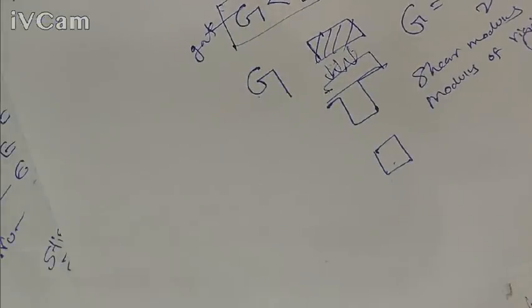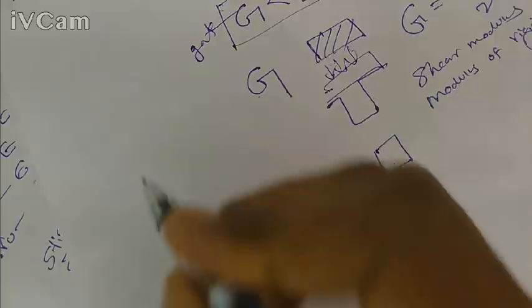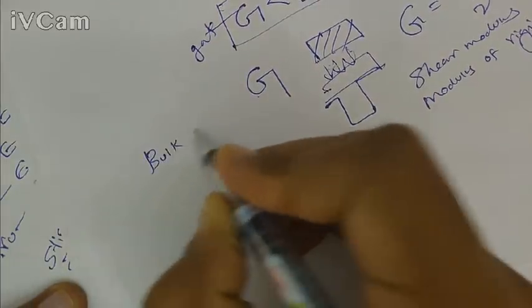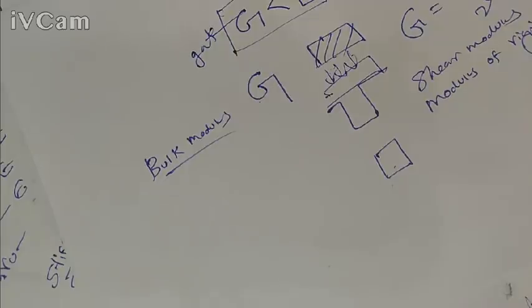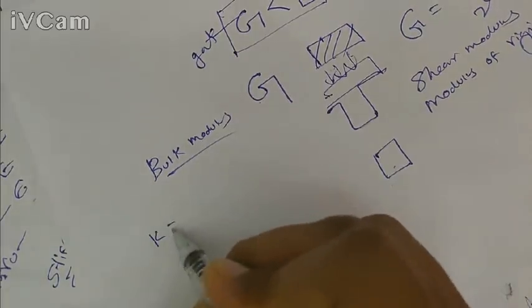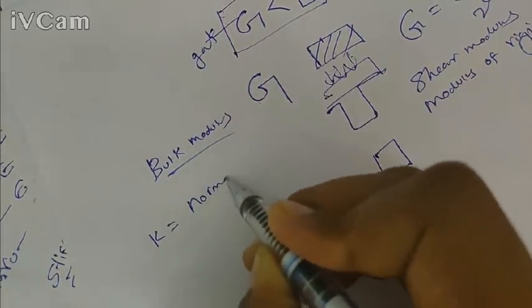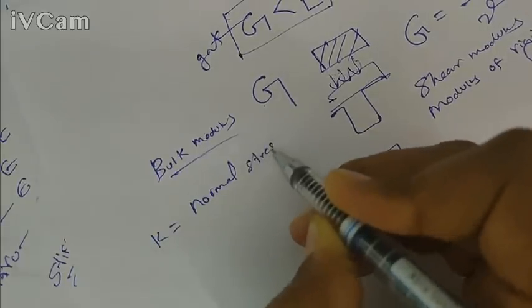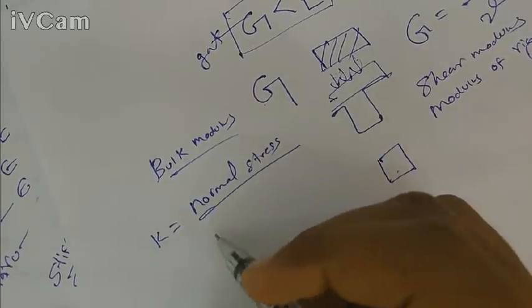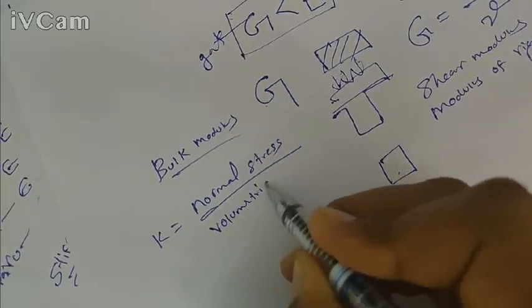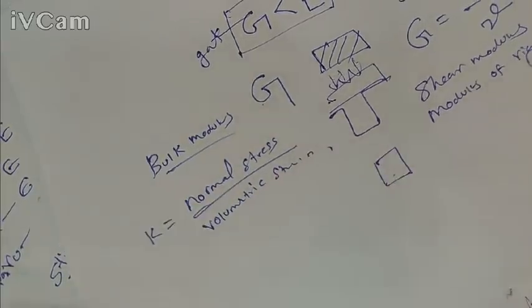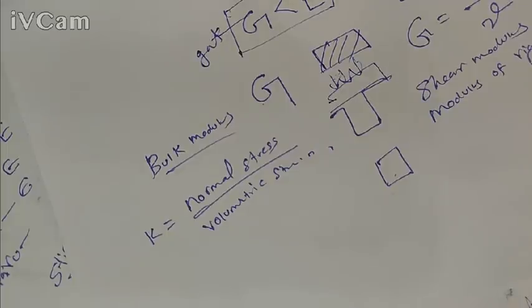And the third one is bulk modulus. Bulk modulus is equal to normal stress or direct stress divided by volumetric strain. That is called bulk modulus.